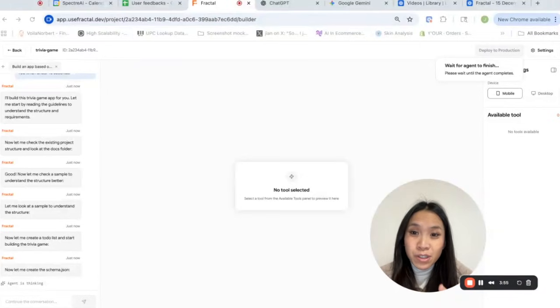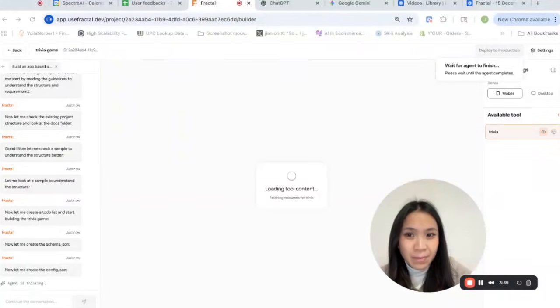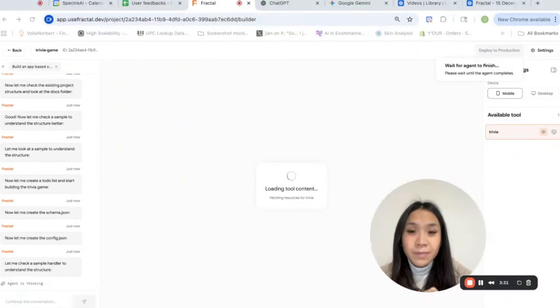And then there's distribution as well. ChatGPT already has over 900 million users. So instead of fighting for downloads, installs, or App Store ranking, your game can live right inside of ChatGPT apps. You're building directly on top of where people already spend their time. This is why I think ChatGPT app games are going to be such a big opportunity.